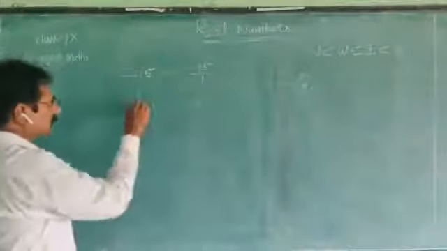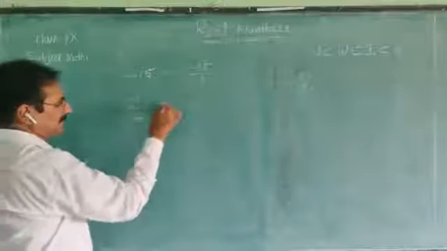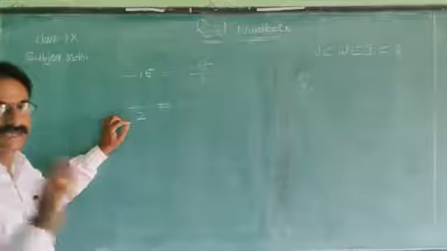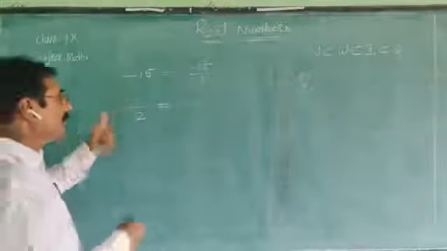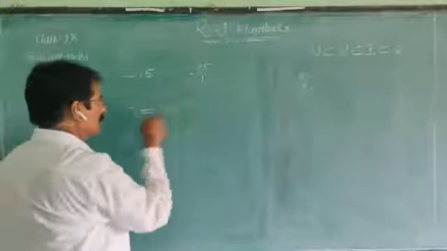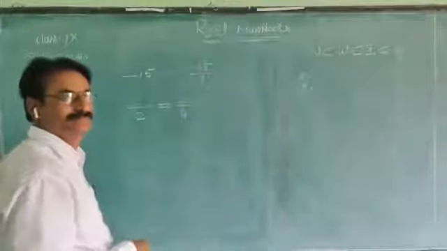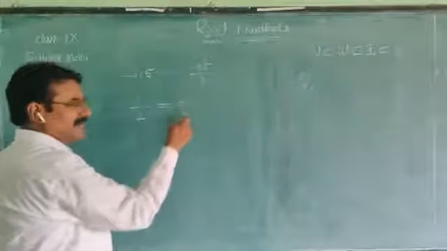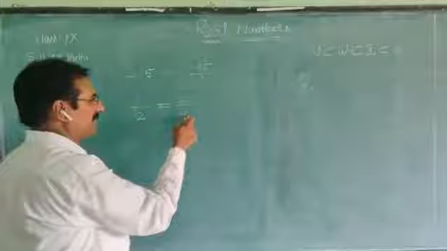As for this example, now we are going to one more example. 1 by 2. Is it a rational number? Yes, it is a rational number. If we multiply it by 2, 2 ones are 2, 2 twos are 4. Observe this, both have common factors; 2 is a common factor.